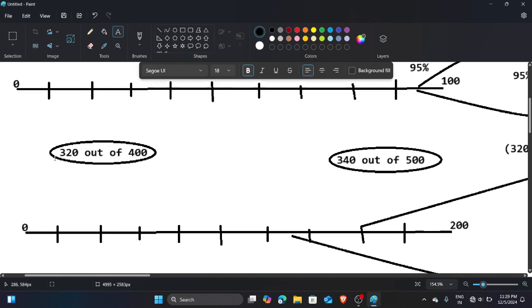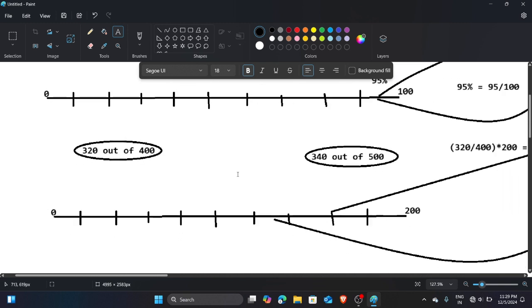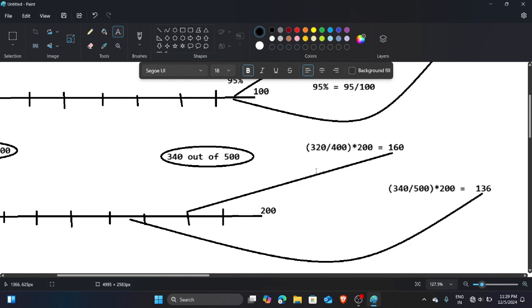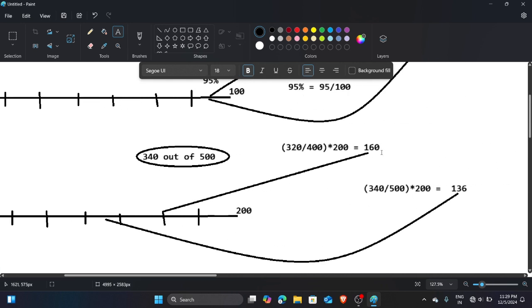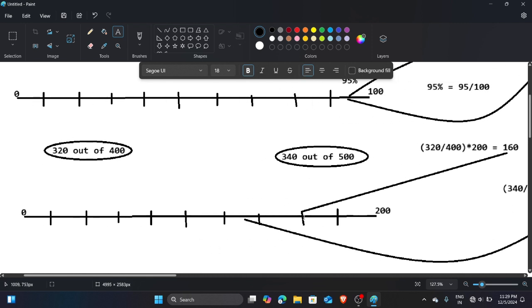Okay, here you can say that you got 320 out of 400, and your friend got 340 out of 500. With some logic you can say which person got fewer marks compared to the other. But if we compare on a scale from 0 to 200, now the limit is 200%, and you can say that the first person got 160%, and the second person got 136%. They are somewhere on the scale, here or here, from 0 to 200.